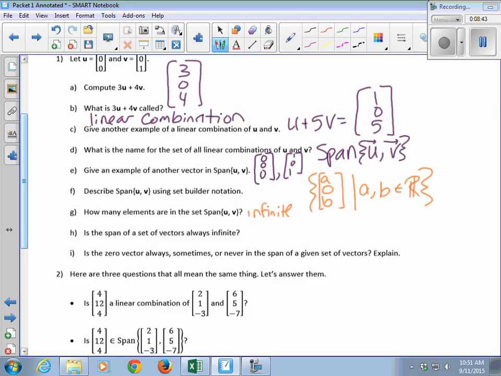Yep. Is the span of a set of vectors always infinite? Give me an example where it's not. If the only vector in the set you're spanning is the 0 vector, right? So it's almost always infinite, with the one exception. If I wanted to take the span of just the 0 vector, that's a vector that has all 0 entries, right? That only has one element in it because it doesn't matter what weights you put on it, you get the 0 vector.